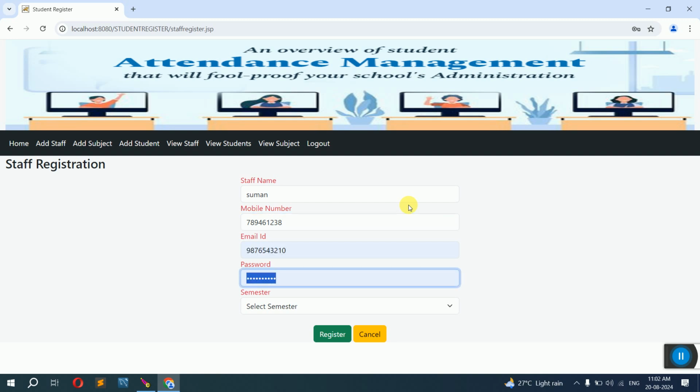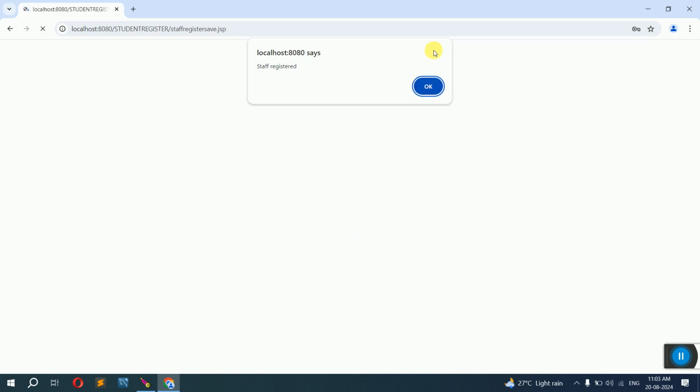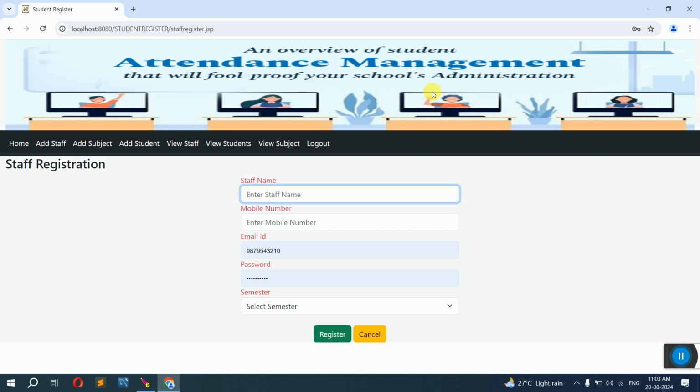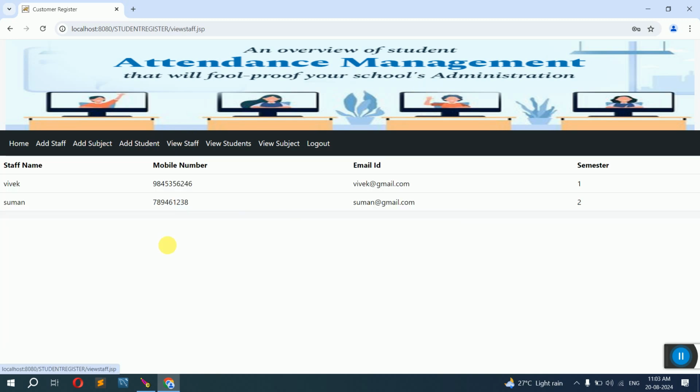Suman's mobile number, and suman@gmail.com. For the password, we will keep the mobile number itself. Now she is being assigned to the second semester. This is like creating a registration of the staff for the semester they belong to. I am making them the class teacher of this particular semester. For semester 1, I have registered my own name, so here I will give semester 2. Like this, for each semester you will add one particular staff. Now you can go to view staff, and here we have two staffs, myself and Suman, and it shows which semester they have been assigned.